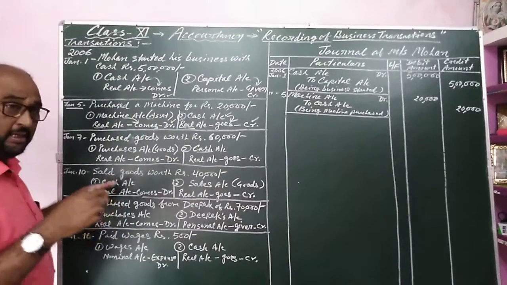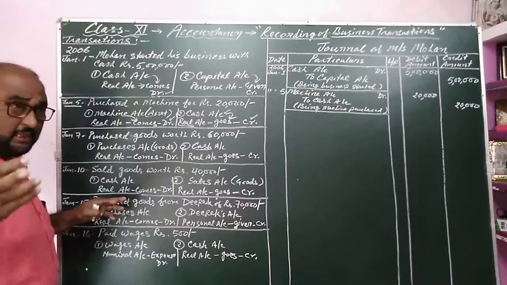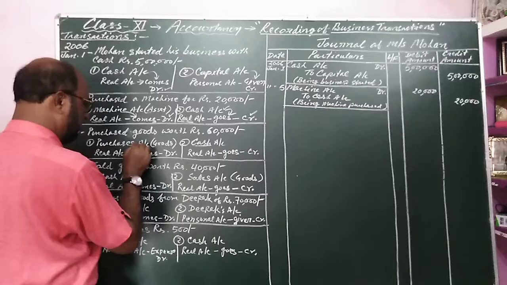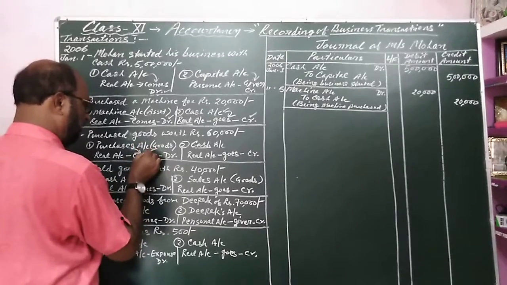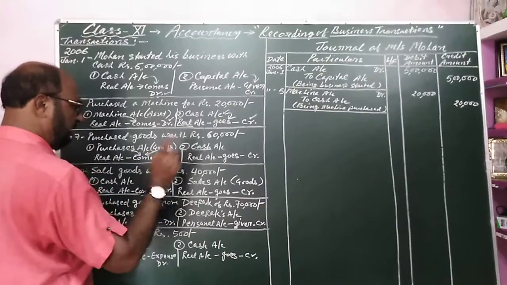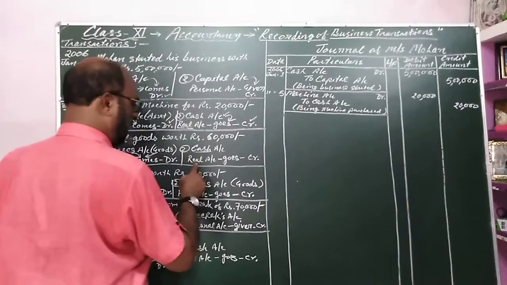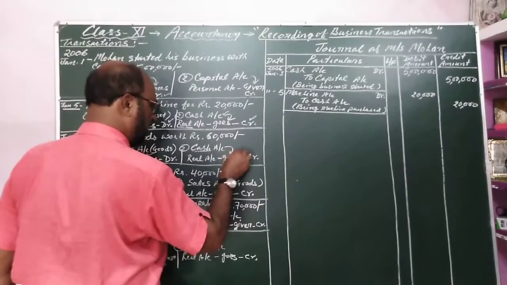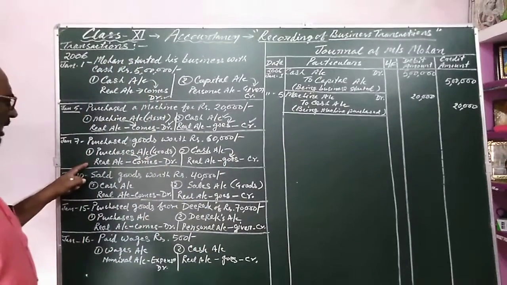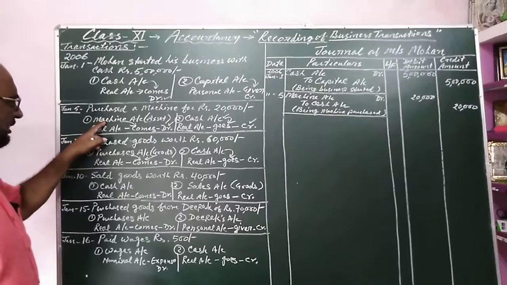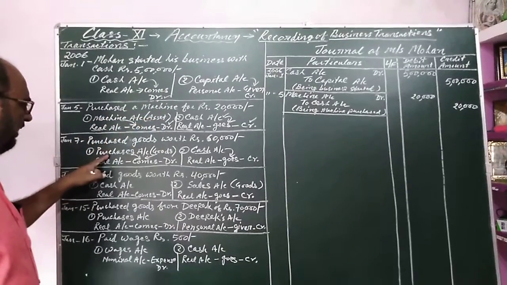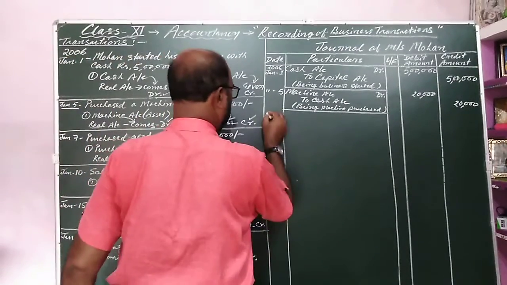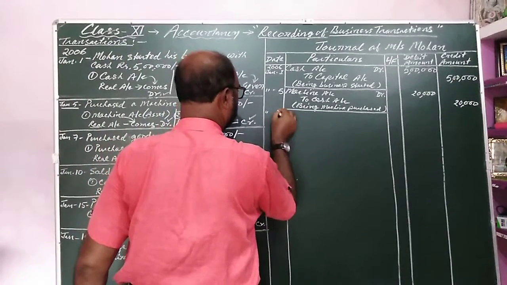We are learning recording system for business, not for the businessman. So when we purchase, goods comes into the business, so that will be debited as per the rule of real account. And when we purchase anything, cash goes out, so it is credited. So now, my dear, when machine is purchased, machine account is affected, but when goods is purchased, purchases account is affected. It is on 7th.